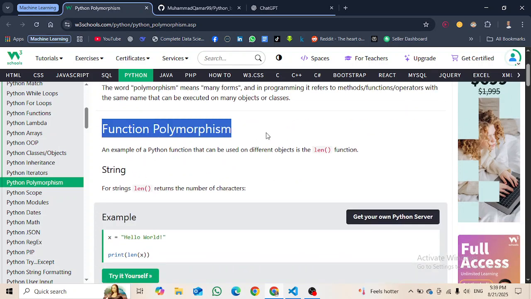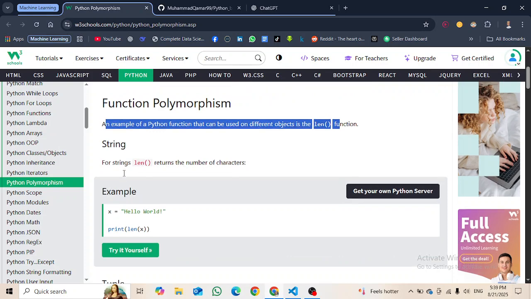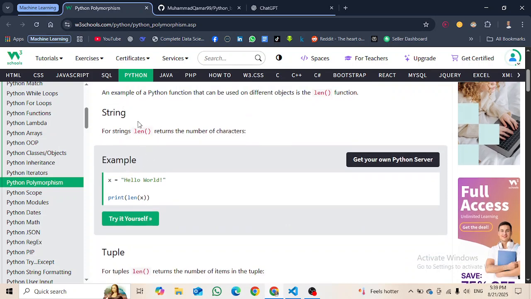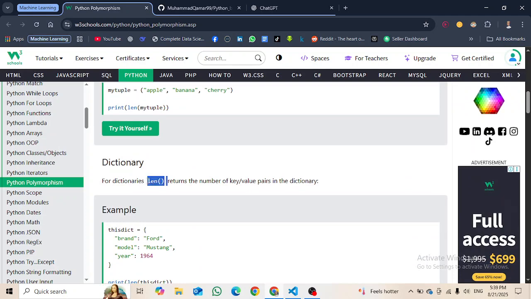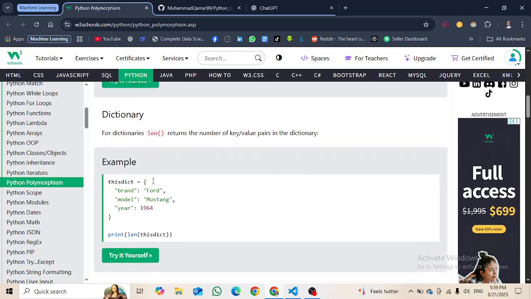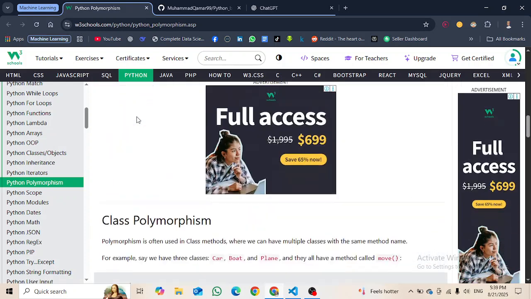So function polymorphism. An example of a Python function that can be used on different objects is the len function. We can use the len function on a string, we know that. We can use the len function on a tuple, we know that. We can use the len function on a dictionary, and it will give us the length of a tuple, dictionary, string and set like this.